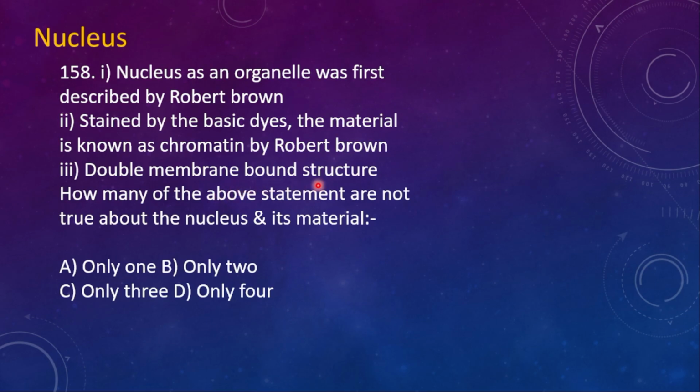Double membrane bound structure. How many of the above statements are not true about the nucleus and its material? So here the right option is only 1. This one, stained by a basic dye. The nucleus is stained by acetocarmine, which is acidic, not a basic dye.